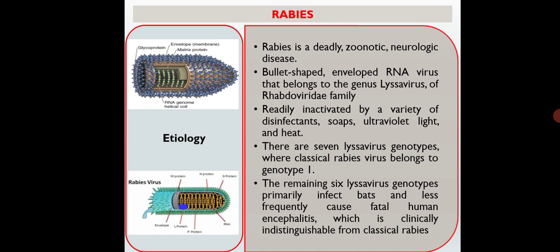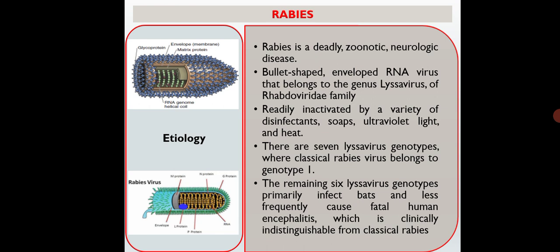Rabies is a deadly zoonotic neurological disease, and if you see the shape of this virus, they are bullet shaped, they have an envelope, and the RNA acts as the genetic material. Rabies belongs to the genus called Lyssavirus, and Lyssavirus is a group of viruses which belongs to a family called Rhabdoviridae. So rabies is a deadly, dangerous viral infection which affects all groups of people.